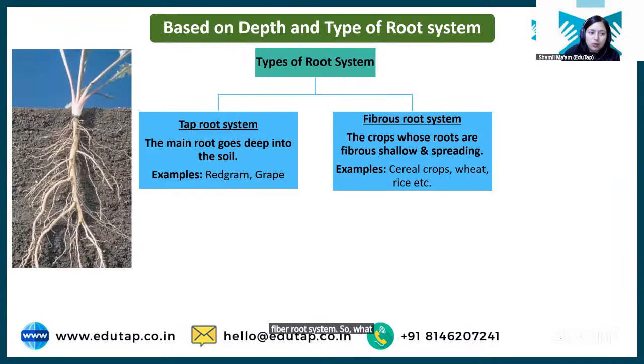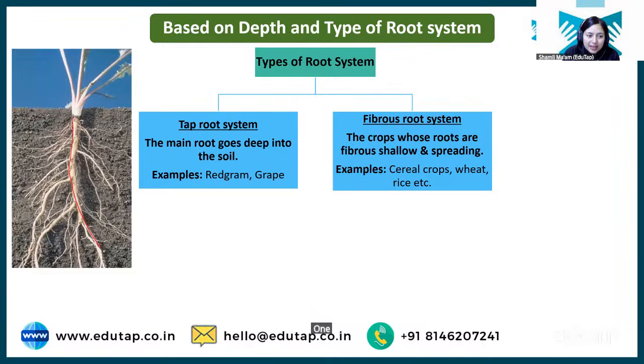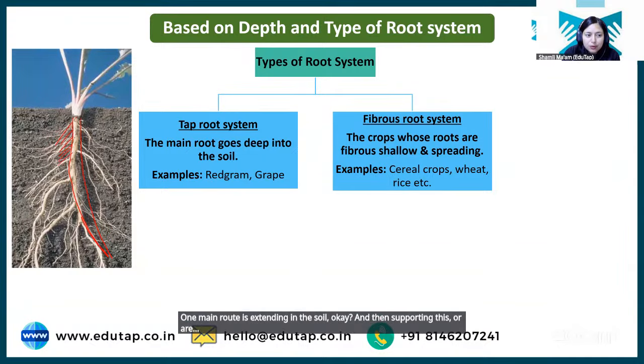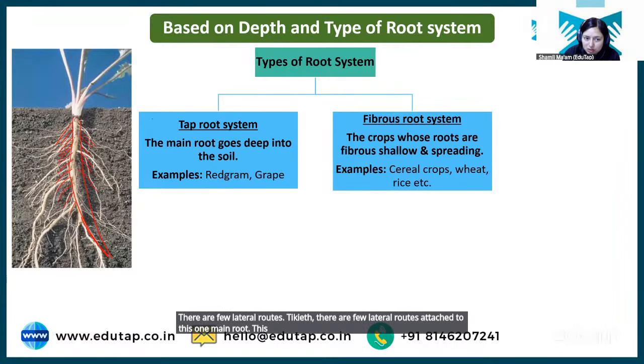So what is taproot? You can see this is a picture of taproot system where one main root is extending in the soil. And then supporting this, there are a few lateral roots attached to this one main root. This is taproot system. This is seen in red gram and grapes.